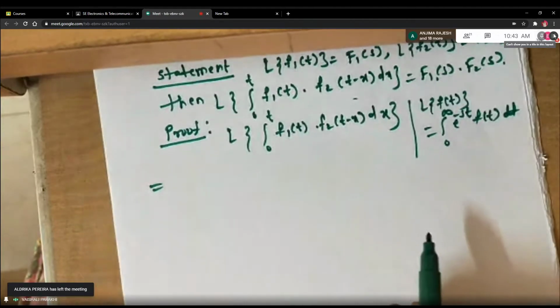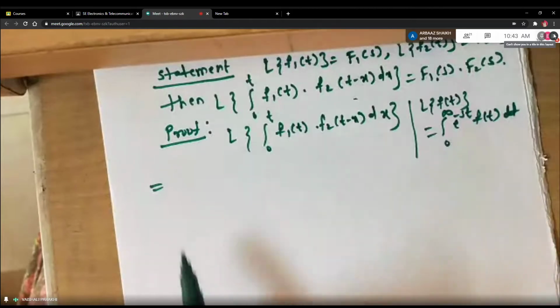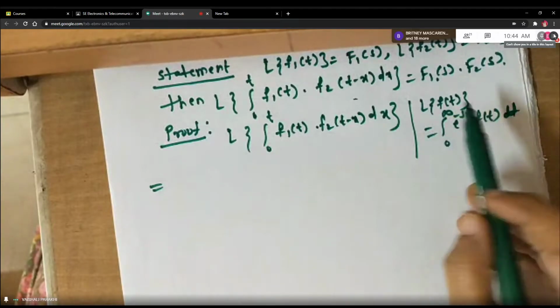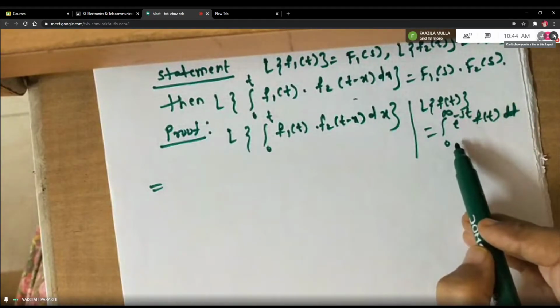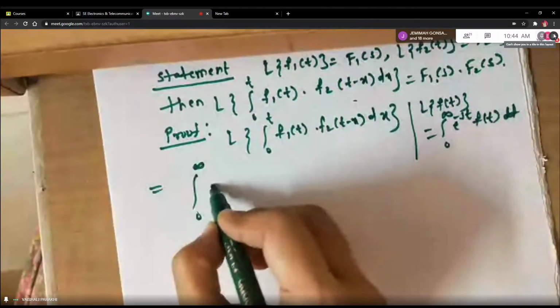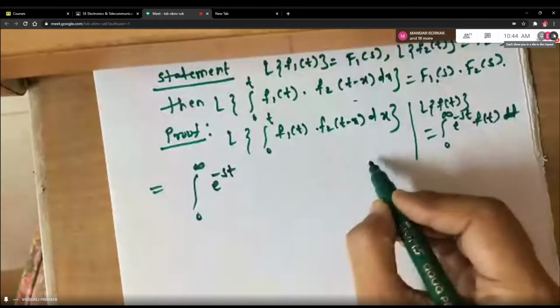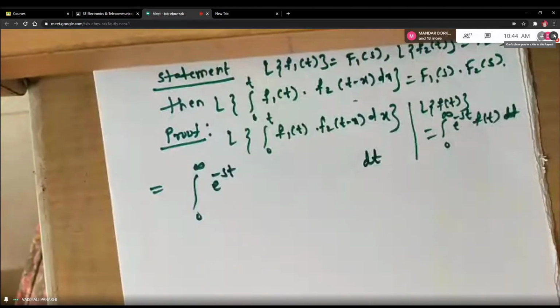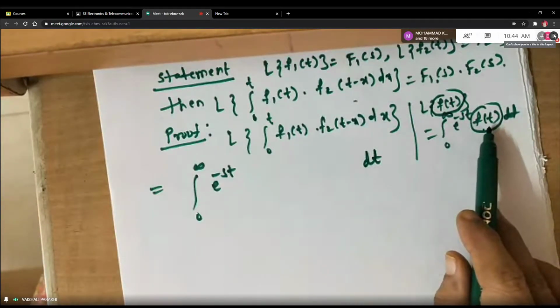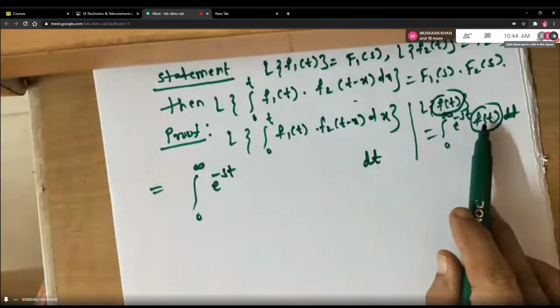Okay. Now back to this, we are going to find out Laplace transform of this integral. So now see the formula, students. Laplace transform of f of t is what? Laplace transform of something is what? Integral from 0 to infinity e raised to minus st f of t dt. This is fixed, right? What is this f of t in the middle? This f of t is nothing but this f of t, right? You are finding Laplace transform of some function, and that function will reflect on the right hand side at this place under the integral sign. Are you understanding? Why I am telling you this?